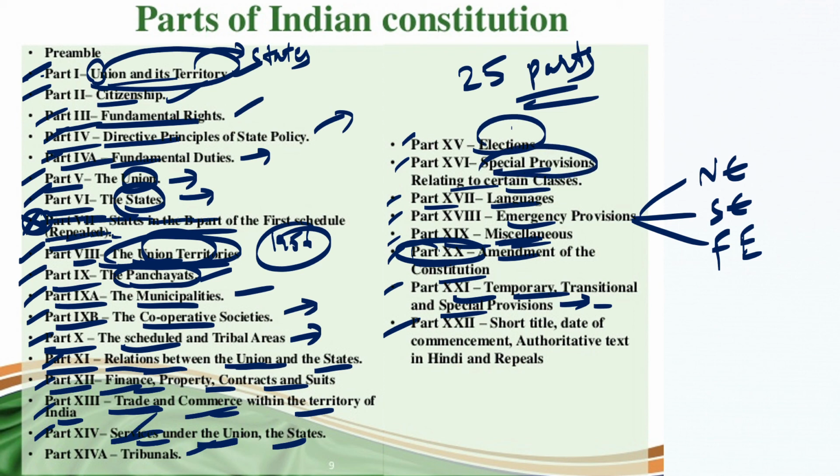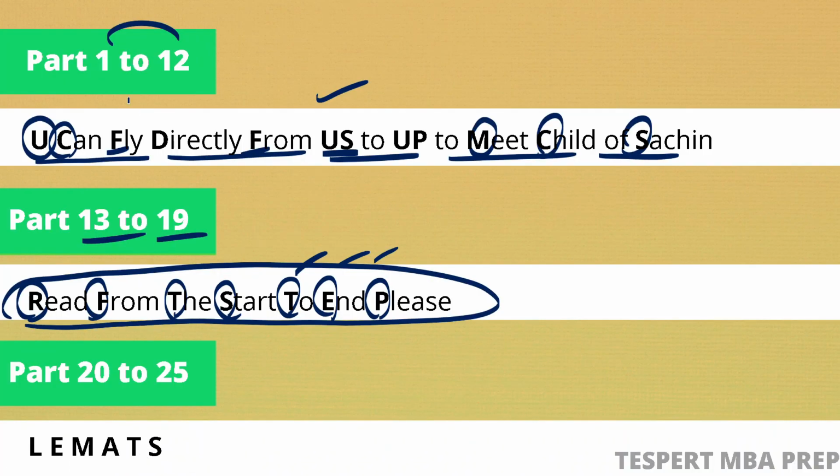And the remaining parts, from part 17 to the last part, you can remember by "Lee Mats". L refers to languages, E for emergency provisions, M refers to miscellaneous, A for the amendments of the constitution, T for temporary and special provisions, and S for short title. All right, in this way you can remember all the parts, from part 1 to part 25.